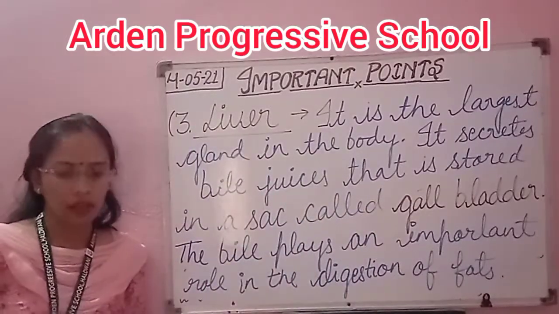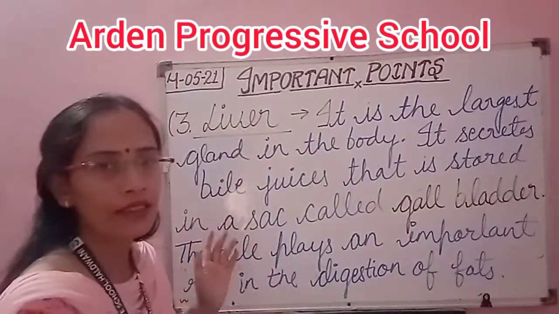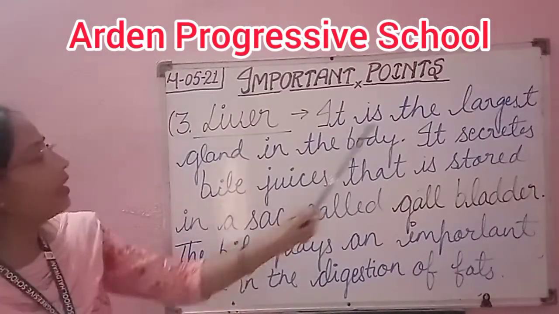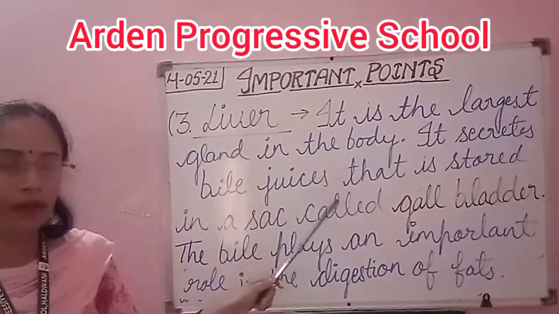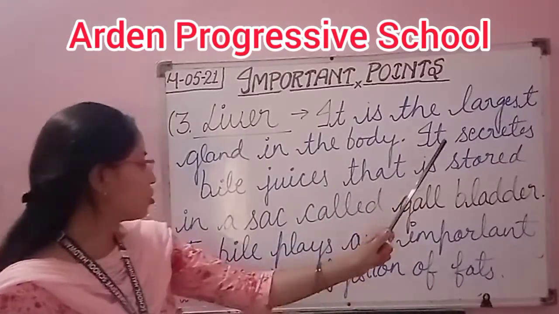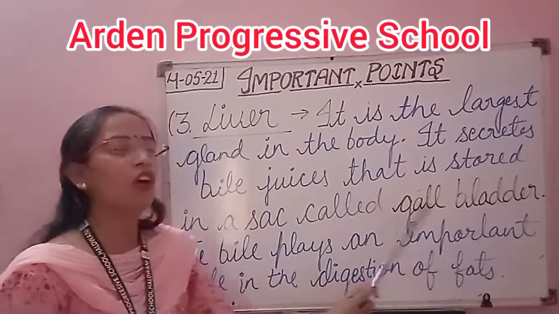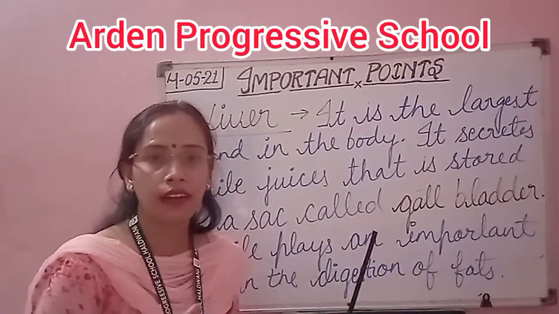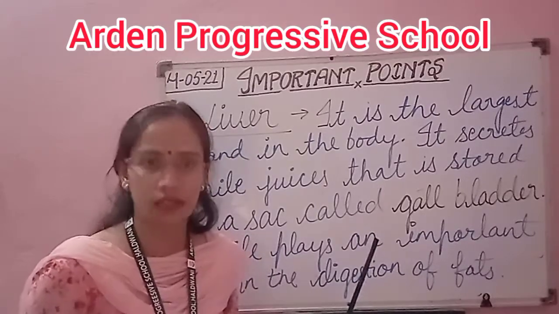Okay, so in this way you can define the liver. Liver is the largest gland in the body. It secretes bile juices that is stored in a sac called the gallbladder. This I have already discussed in the video of human digestive system.